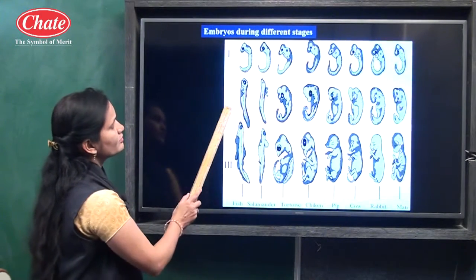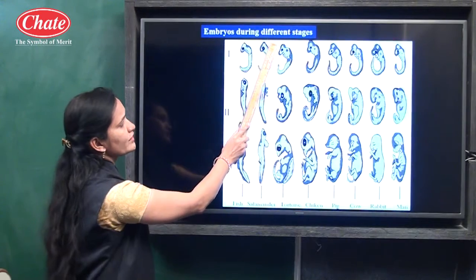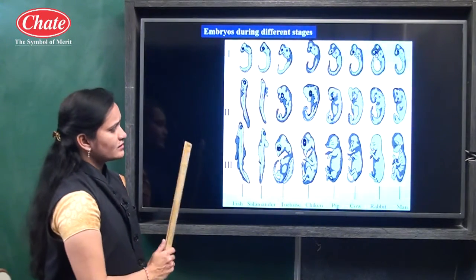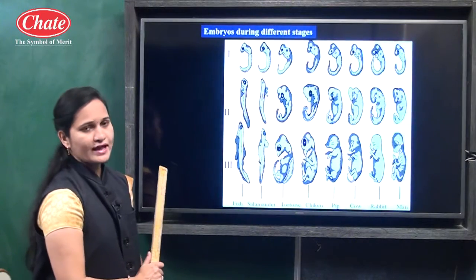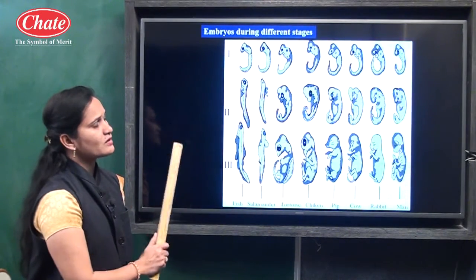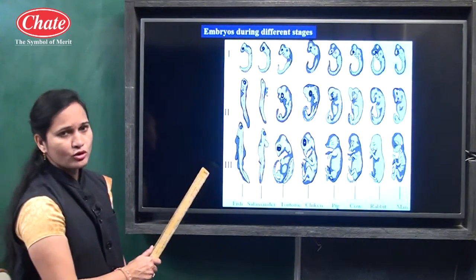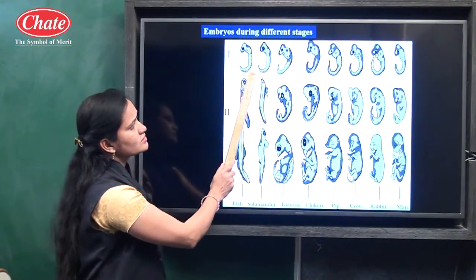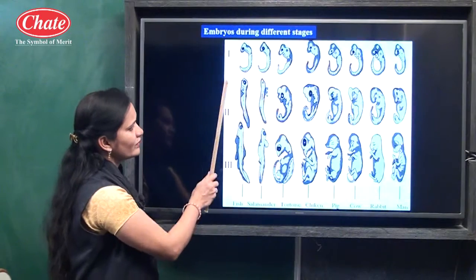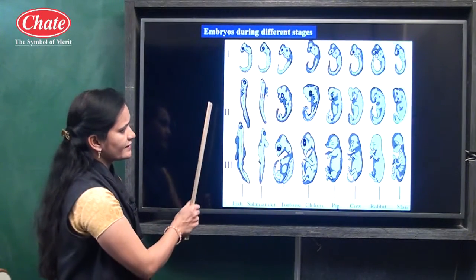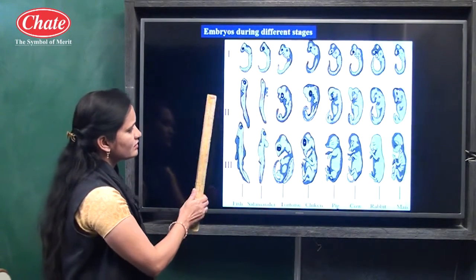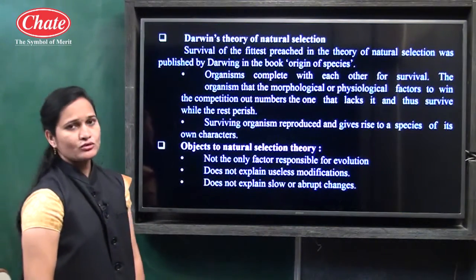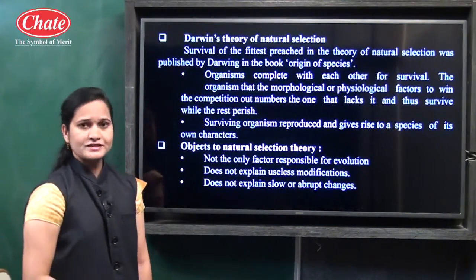From this we can indicate that they may have the same or a common ancestor, because at initial stages all embryos look similar, and when gradual development occurs, this similarity goes on decreasing.